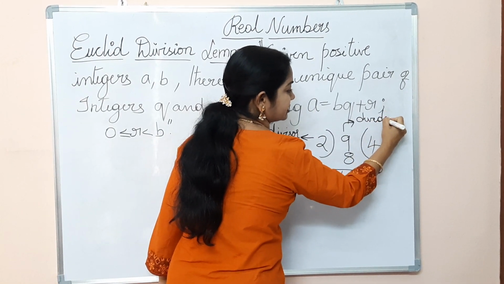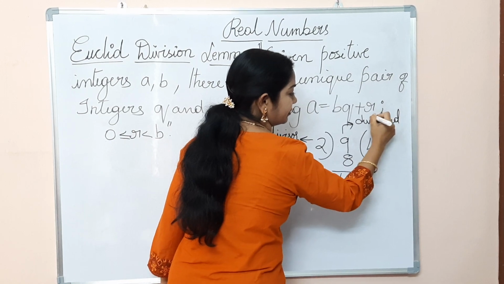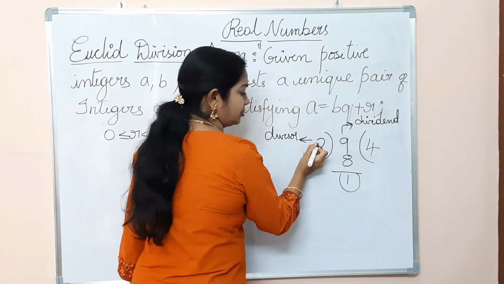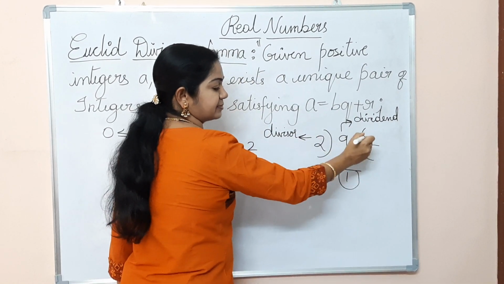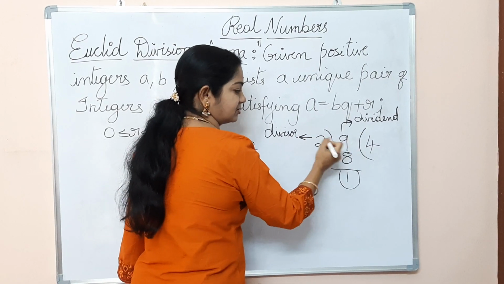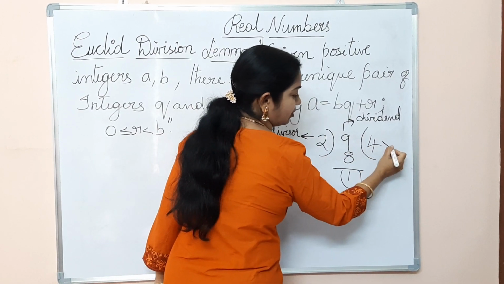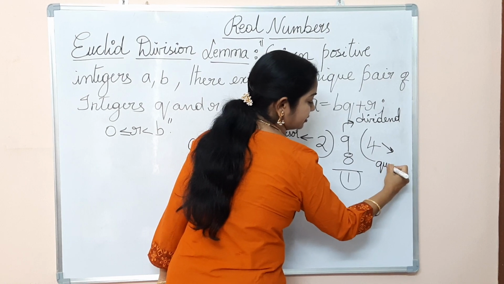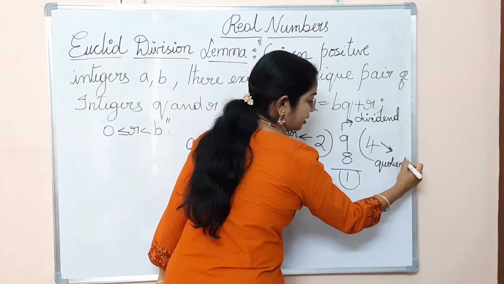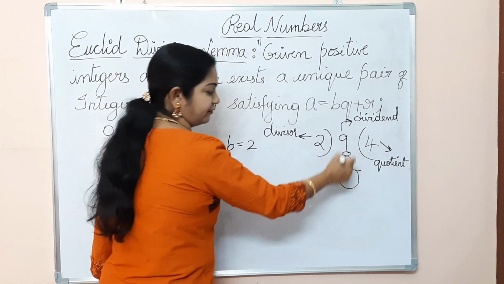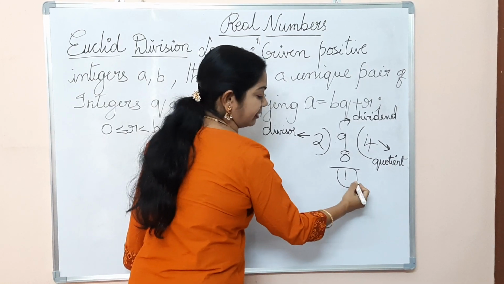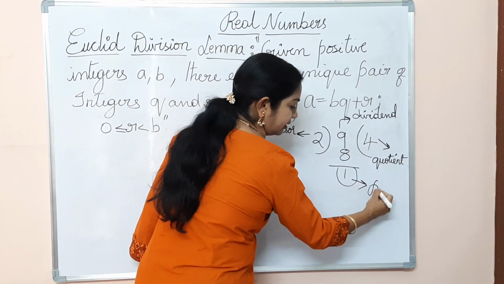And this 2, how many times? 2 fours are 8, so 2 four times. This is called the quotient. And what is left over here? The remaining part means the remainder.